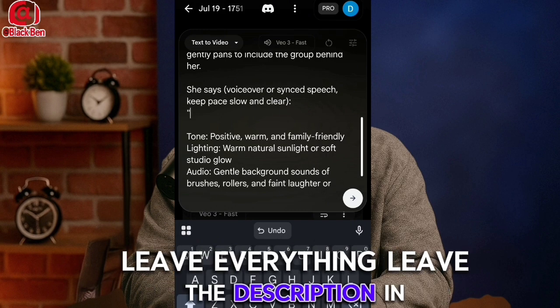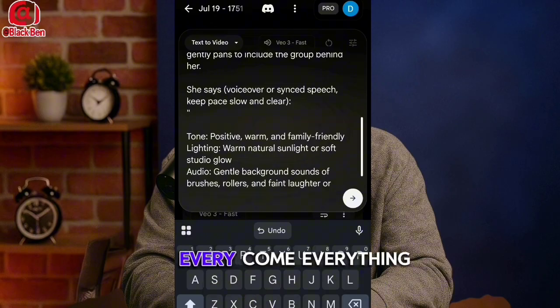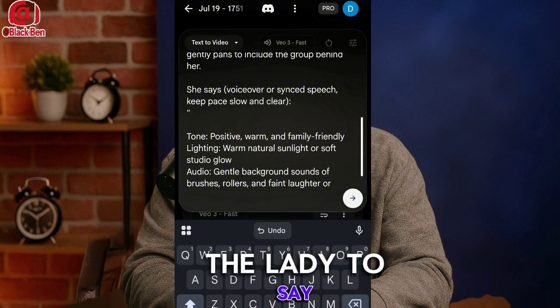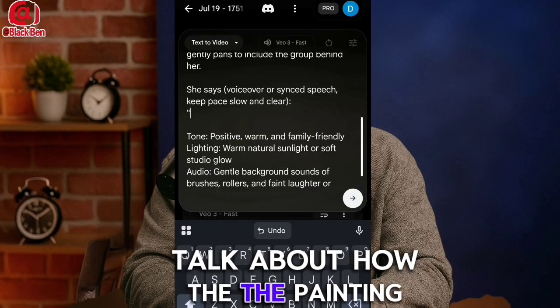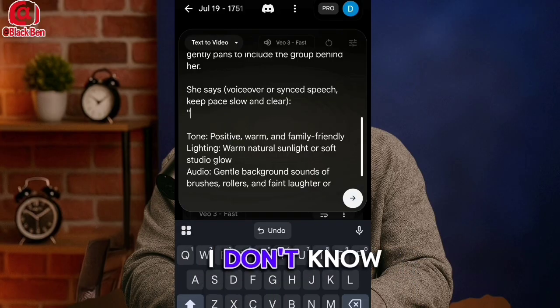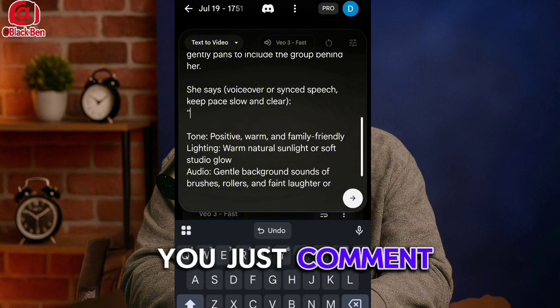Leave the description in this prompt. Everything that you need is there. Just change what you want the lady to say. You want the lady to talk about how the painting is like the one you see in the video. I don't know about your advertisement video you want to make. Is it for a salon? Is it for whatever they want to do? Just come here and do the same.